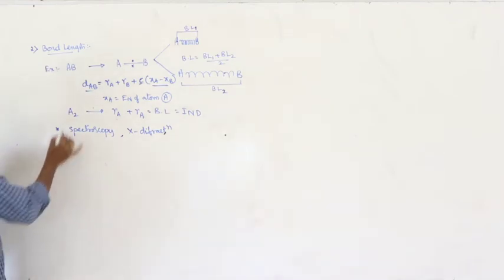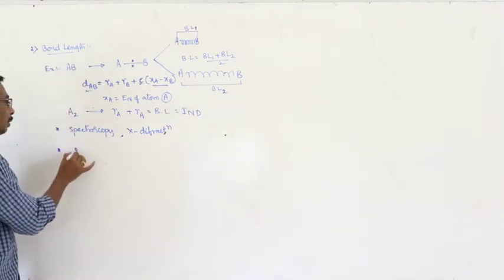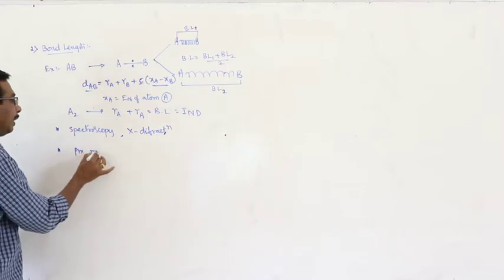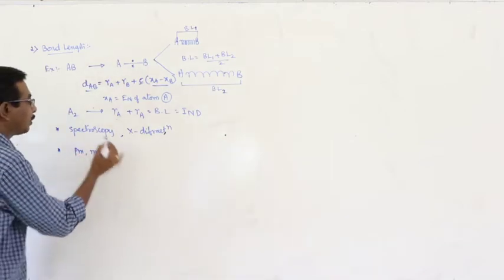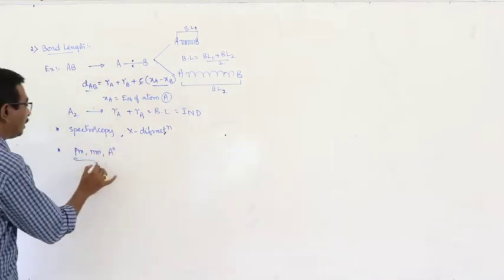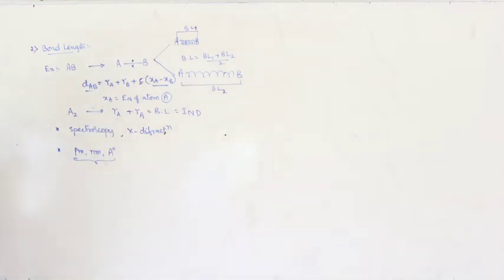And the units that are used to express bond length are picometers, nanometers and angstrom units. You are already familiar with the conversions also. This is about the brief introduction to the concept of bond length.